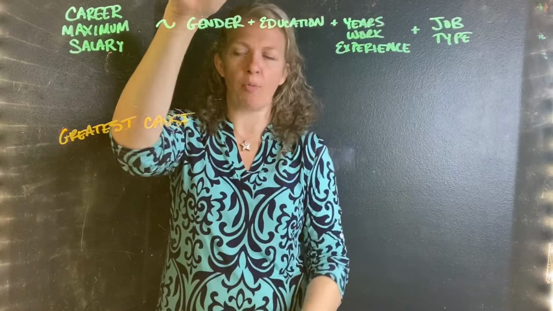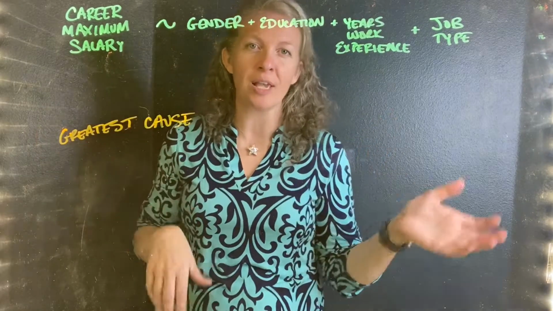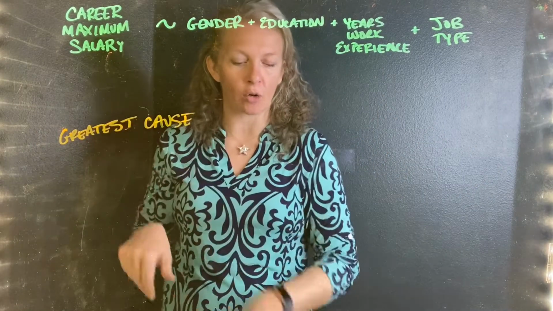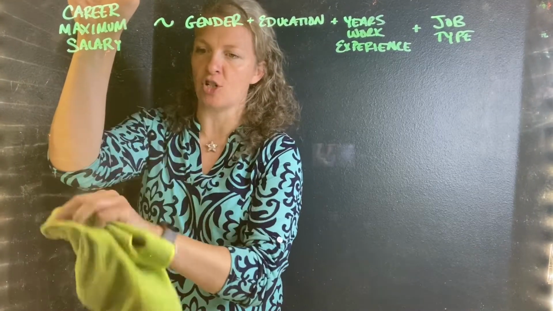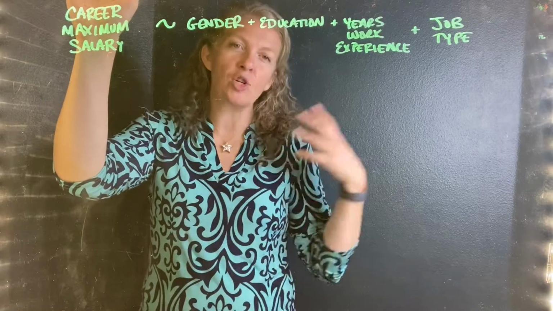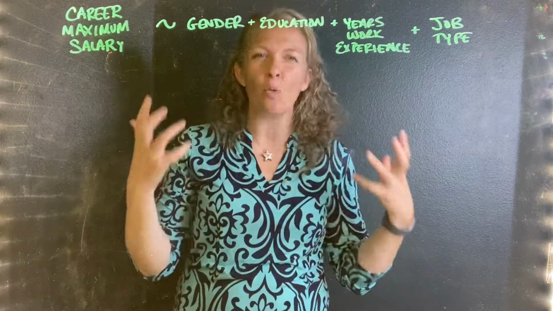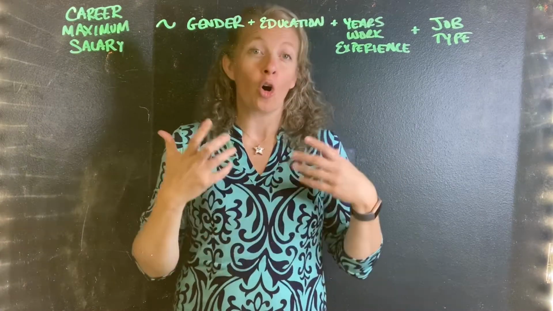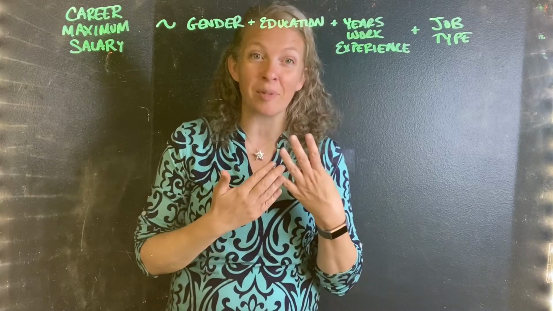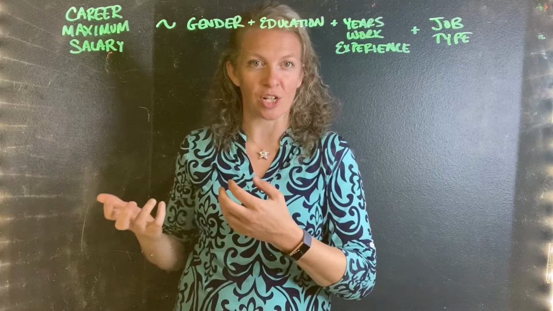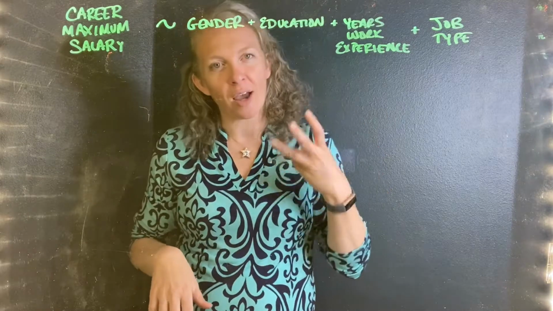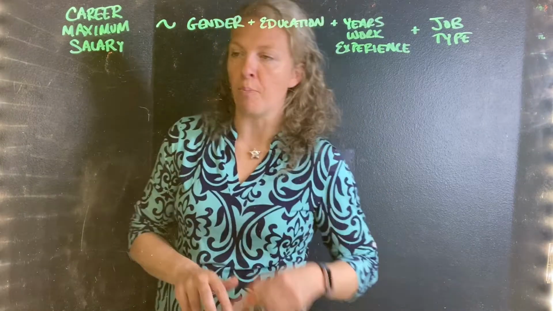Both question type 1, where we're looking at a single cause, and question type 2, where we're looking at greatest cause, both of those have very causal logic. In other words, I'm trying to build a causal argument, and that's why I'm looking for correlations. Correlation is one of the 4 things that I'm going to need to establish in order to demonstrate that there's a causal relationship. The third kind of model is a predictive model.